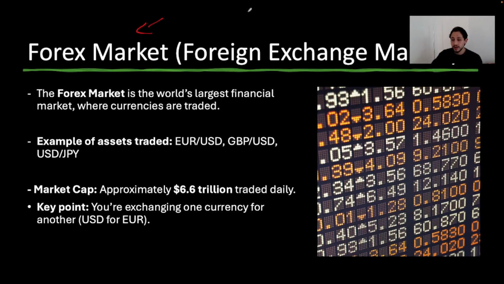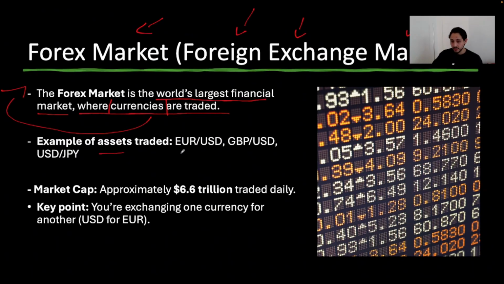The Forex market, another way to say it, is the foreign exchange market, right? So check this out. The Forex market is the world's largest financial market where currencies are traded. So here's a key word. Here is the character of the Forex market: currencies, right? We're only focusing on trading currencies in the Forex market. Here's an example of what the pairs look like whenever you guys are trading this, right?